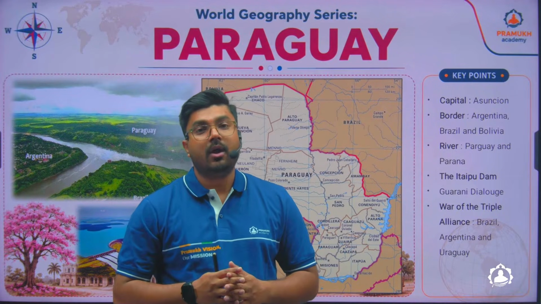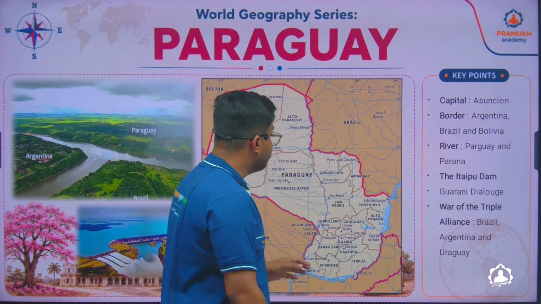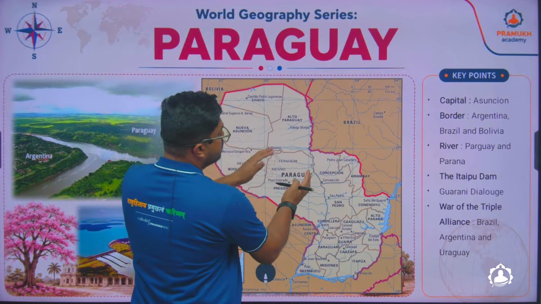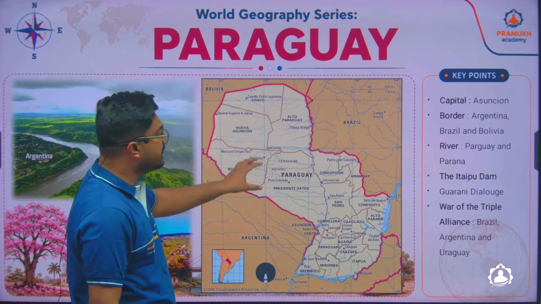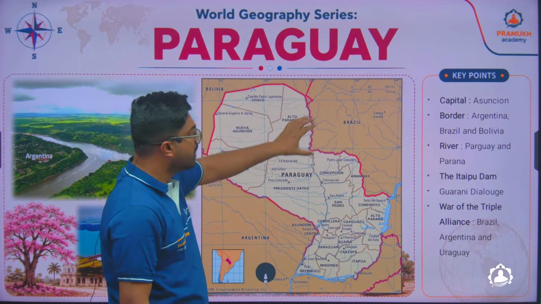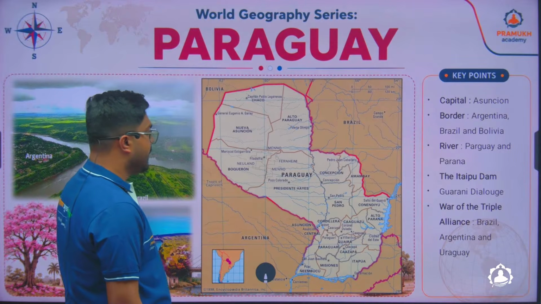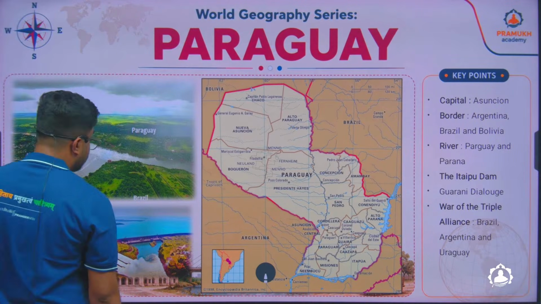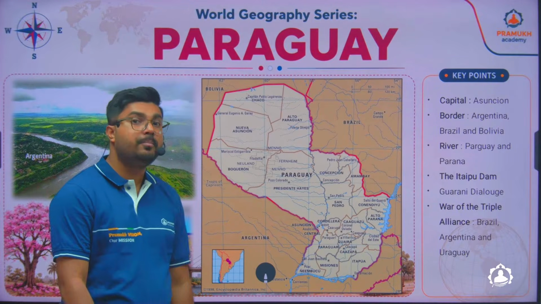The boundary or the border of Paraguay was taken away by these three countries, and thus Paraguay became so small. Or else Paraguay was also one large country. So 60% of Paraguay's land was lost to these three countries: Brazil, Uruguay, and Argentina. And here you will find a dam called the Itaipu Dam, one of the world's largest hydro project dams.